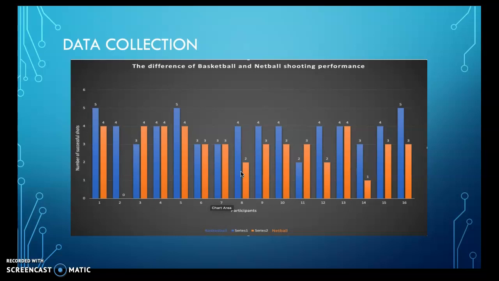Also, with the backboard in a basketball hoop, if the participant overshoots their shot, it could bounce back and go into the basket and count as a score. In netball, there is no backboard and the hoop is much smaller, so there's less room for error.